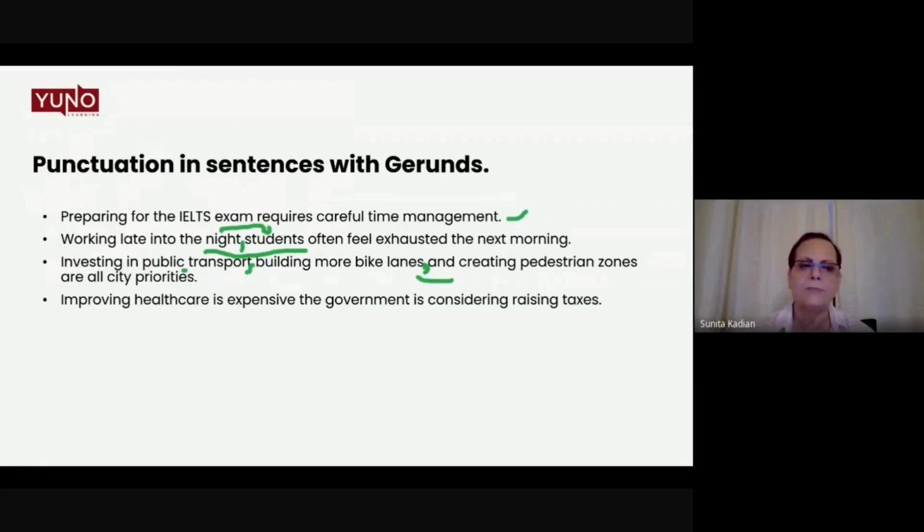Improving healthcare is expensive. The government is considering raising taxes. One of you gave the answer earlier. What was that? Comma after expensive. Improving healthcare is expensive. The government is considering. Since both are independent clauses, it should be a semicolon. Very good. If you don't put a semicolon, it will turn out to be a comma splice. You understood? Both are independent, and we just put a semicolon over there. So far, clear to everybody? Yes, ma'am.